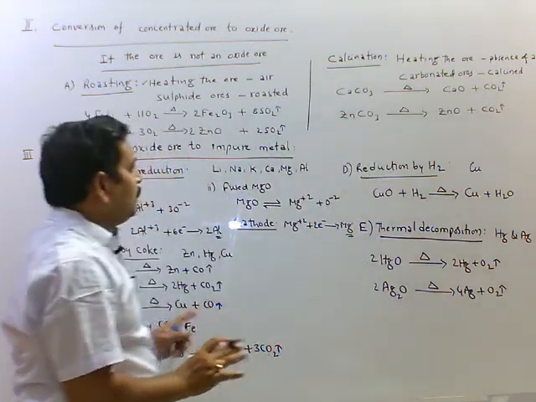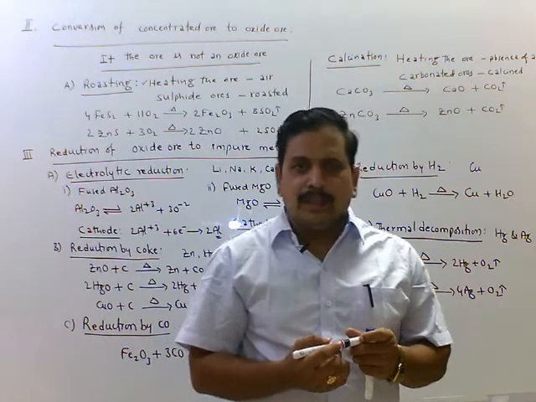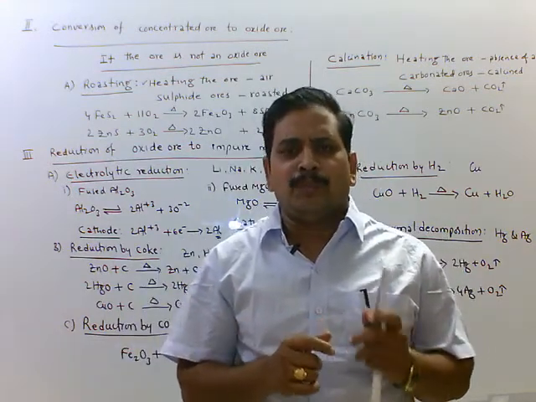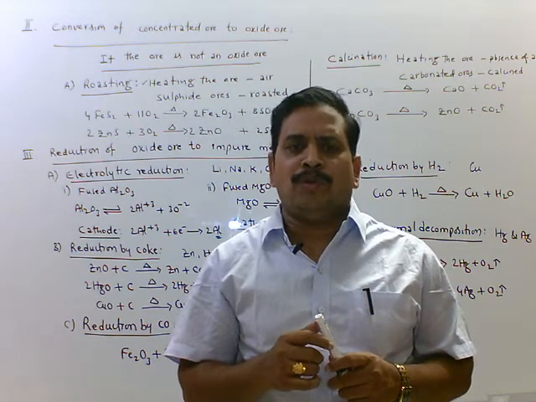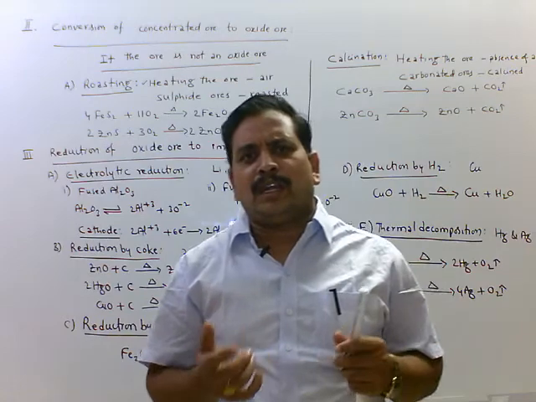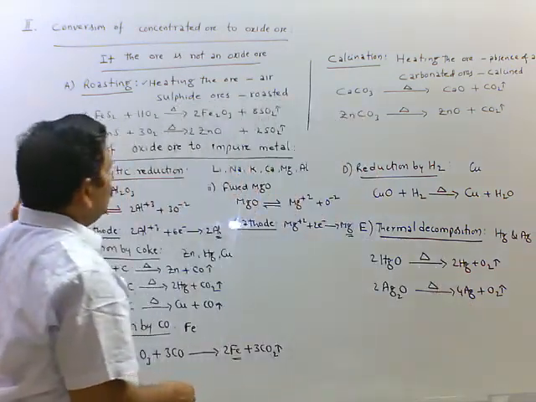So, these are different kinds of reduction in step 3. In this step, we are converting metal oxides into impure metal by removing oxygen. Removal of oxygen is called reduction. So, different types of reductions we did in step 3.